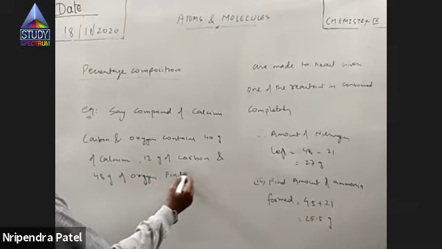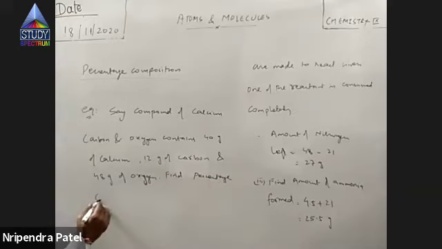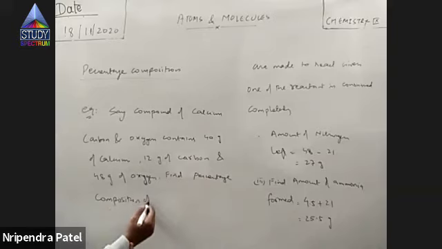Find percentage composition of the compound. Right? Find percentage composition of the compound.